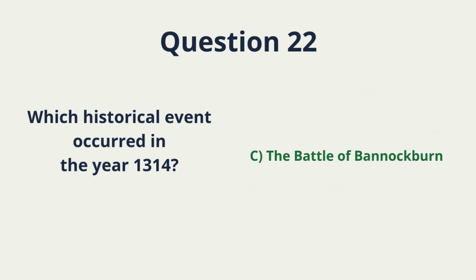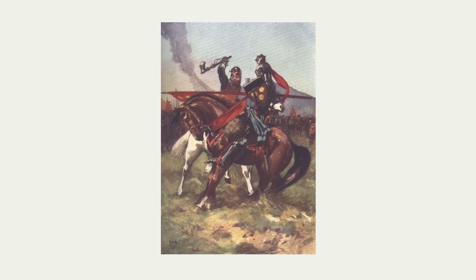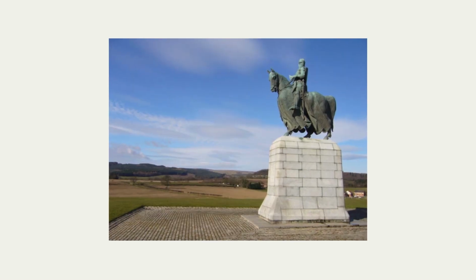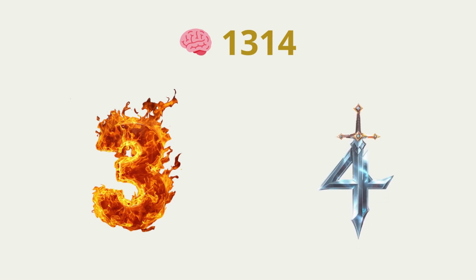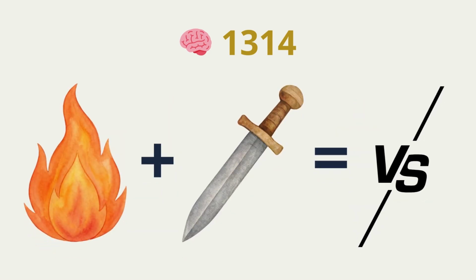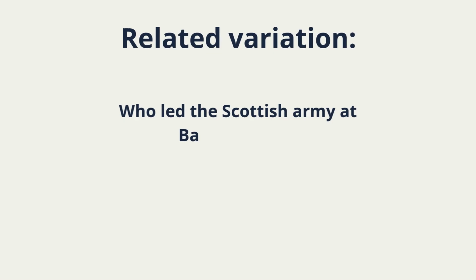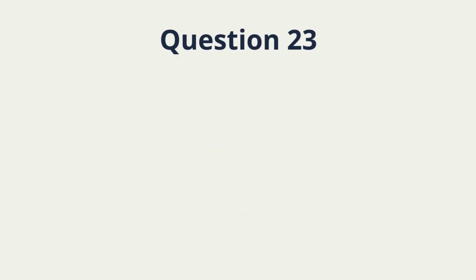The Battle of Bannockburn. In 1314, Robert the Bruce led the Scottish army to victory at Bannockburn. This is a key medieval date. Now let's encode the number visually. See the number 3 as flames. See the number 4 as a sword. Flames plus sword equals battle. 1314 equals Bannockburn. Related variation: who led the Scottish army at Bannockburn? Robert the Bruce.